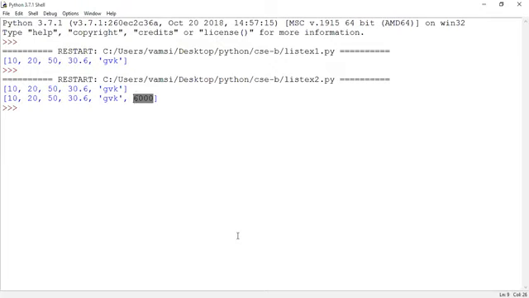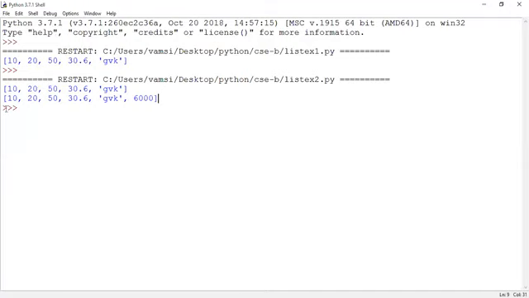Are you able to see the output screen? Yes, sir, we are seeing the shell window. In the earlier case, how many elements were displayed? 5 elements. Now I have appended a new element. How do we insert a new element into the list? Which method should be used? Append. The append method should be used.